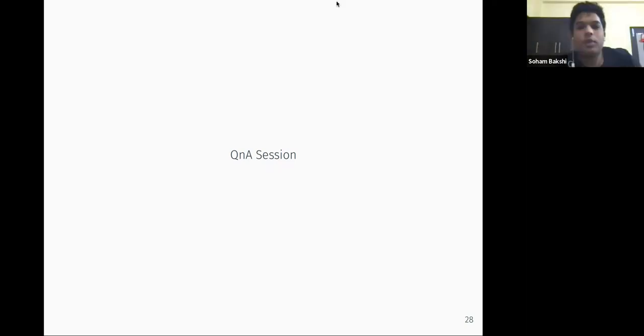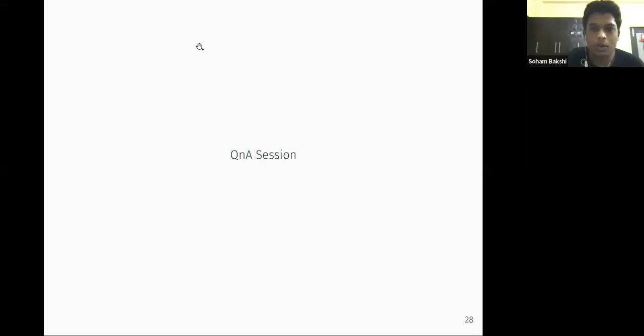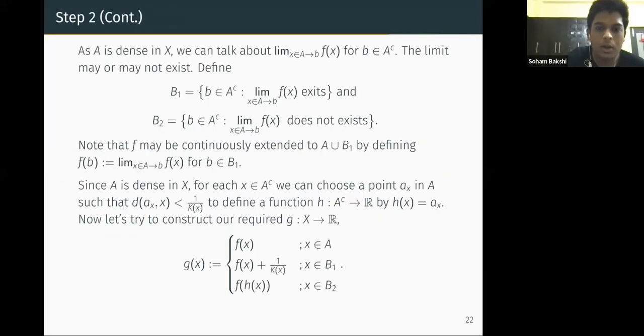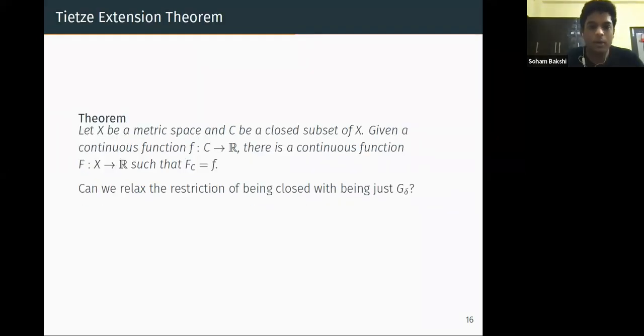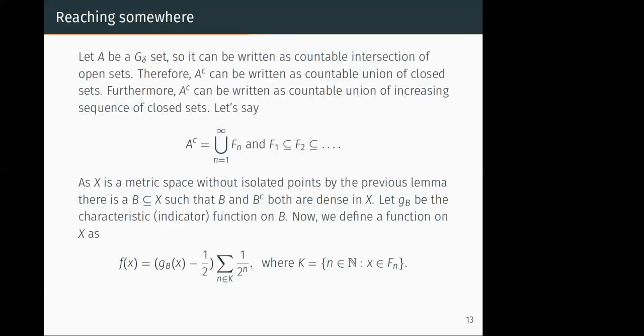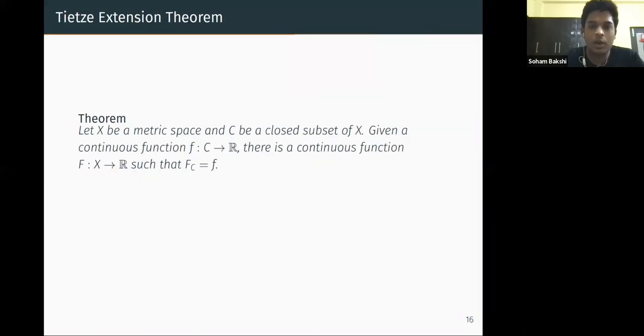Okay, so if there are any questions, yeah. So the first theorem that we proved, the earlier one, that was true for general topological spaces, right? The last one was probably not true. This one? Yes. This extension theorem, Tietze extension theorem. Yes. This is with some restrictions.